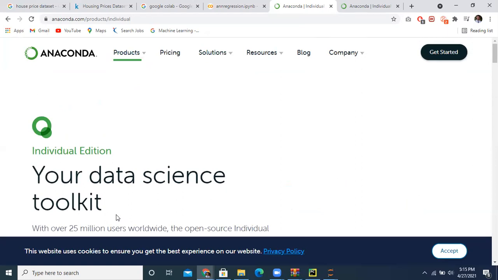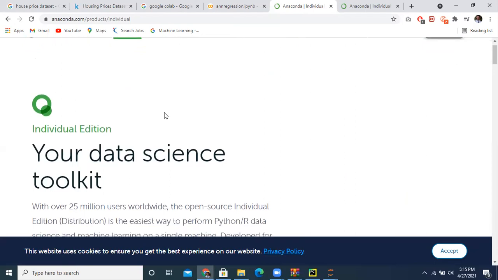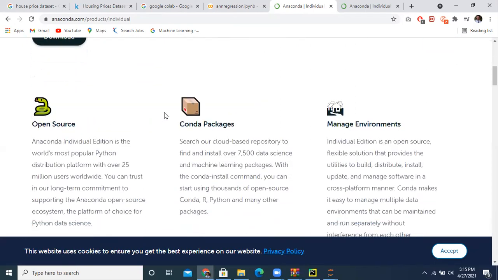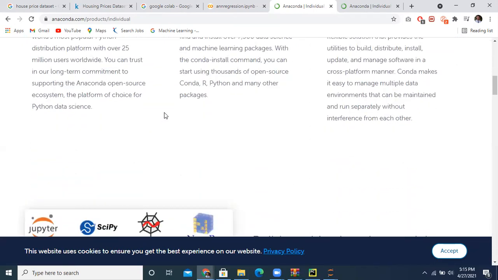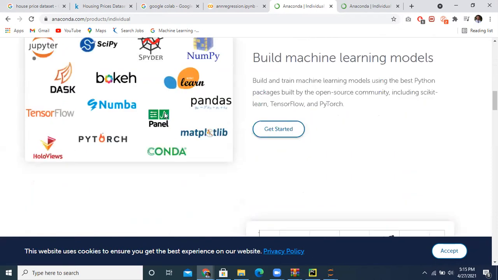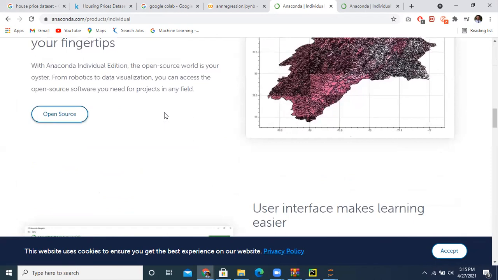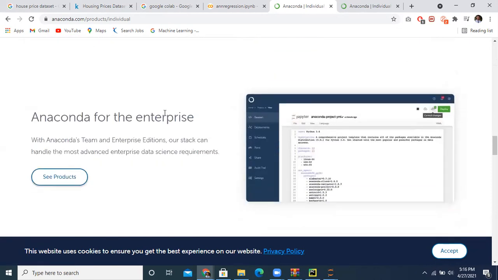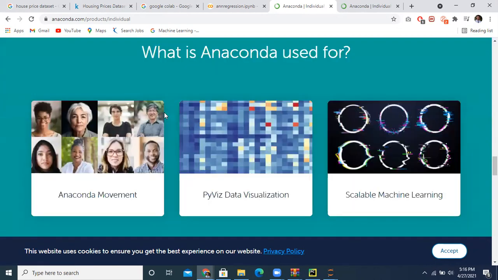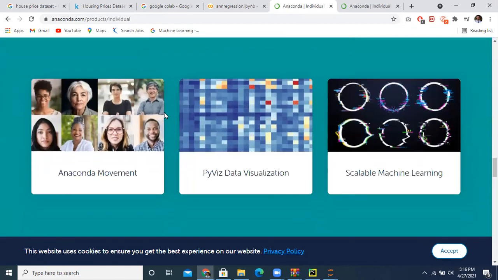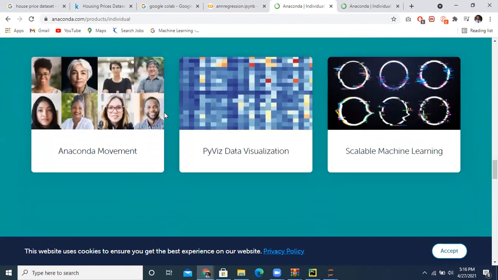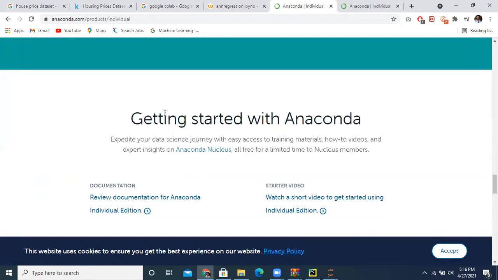Anaconda supports data visualization, scalable machine learning, and getting started.